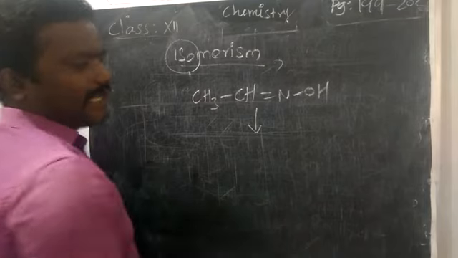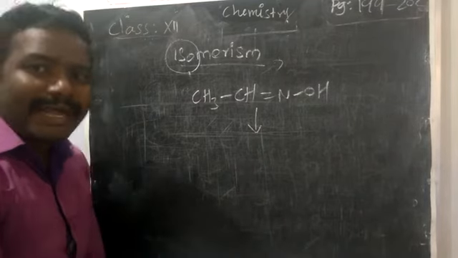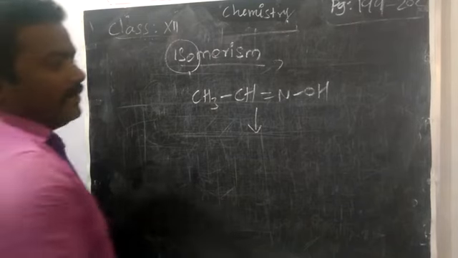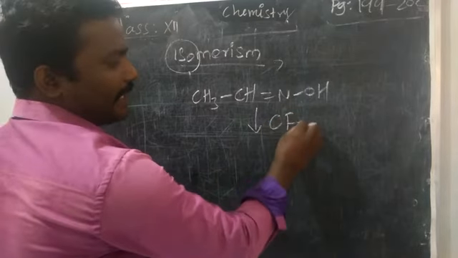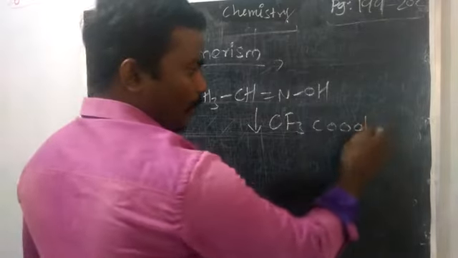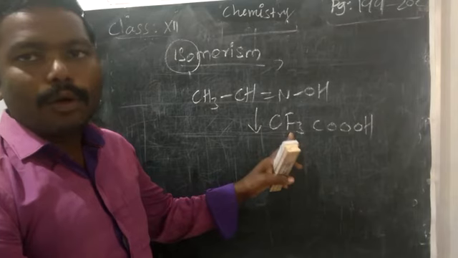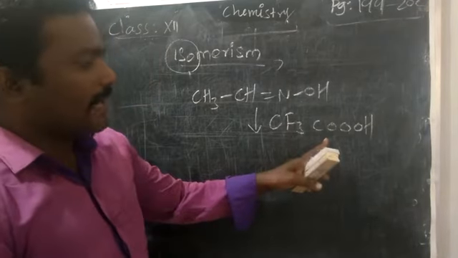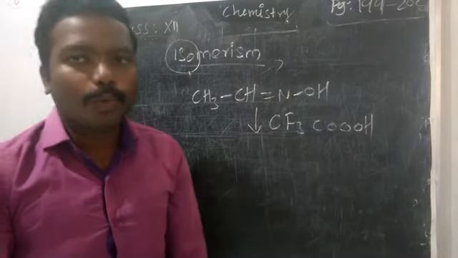Here we are going to take a special type of reagent, trifluoroperoxyacetic acid. CF3CO, and acid means two oxygens are written; if you add one more, we say peracid. So trifluoroperoxyacetic acid is written as CF3COOOH.